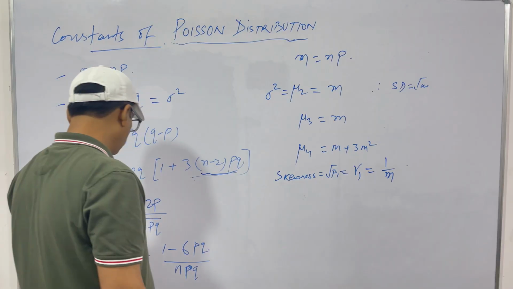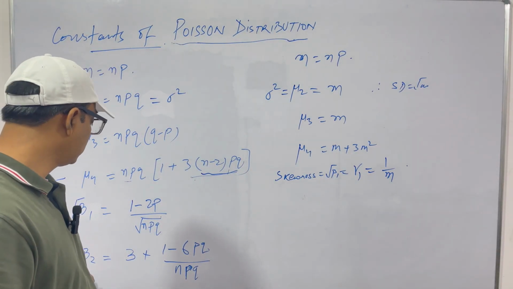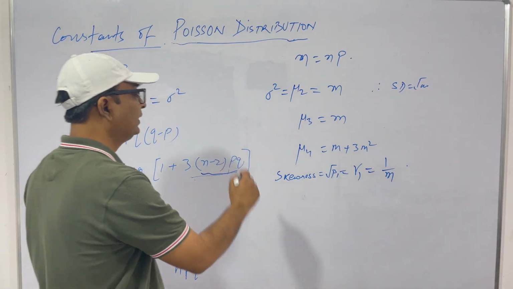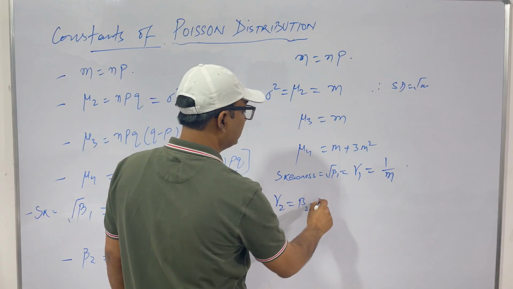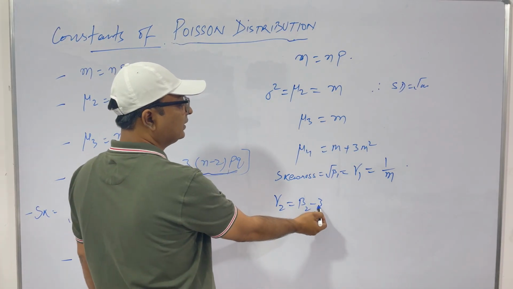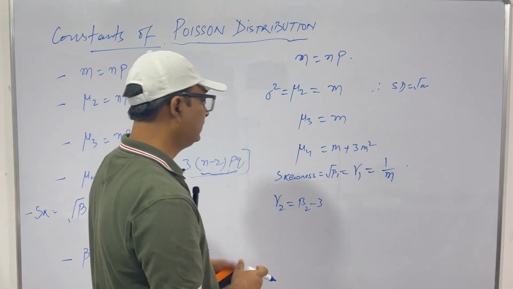Now kurtosis beta 2 is 3 plus (1 minus 6pq) by npq. So putting the limiting values, gamma 2 equal to beta 2 minus 3.